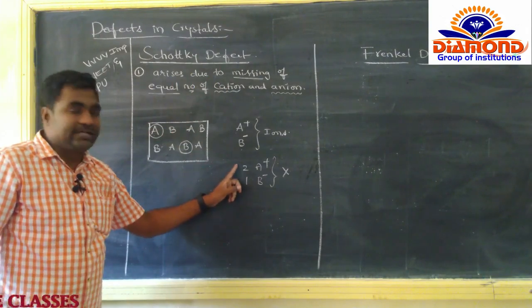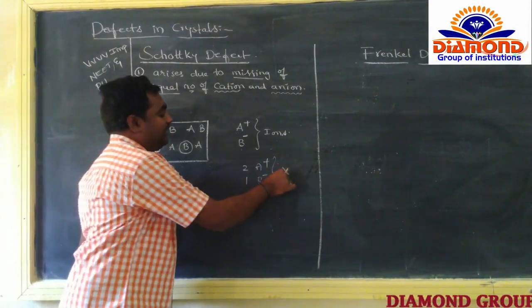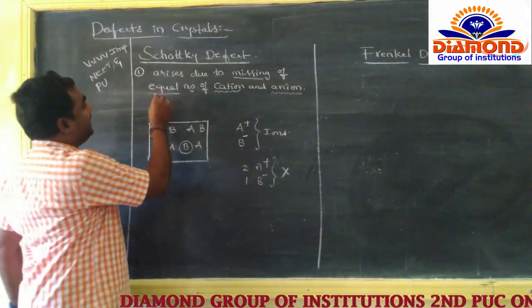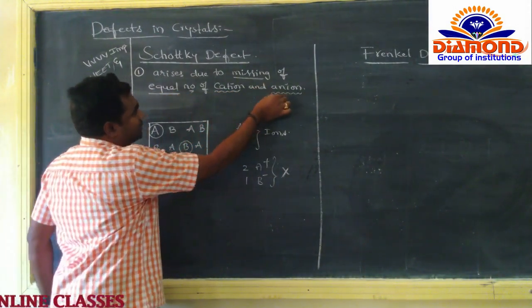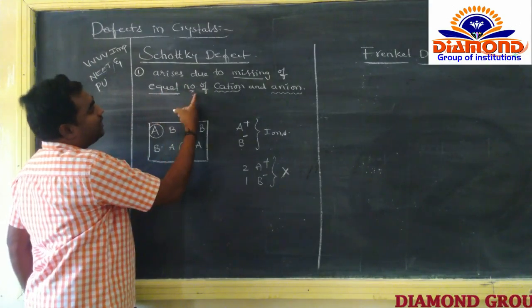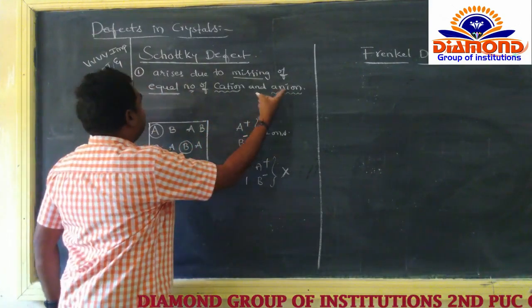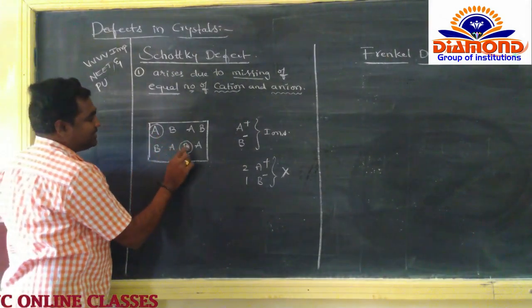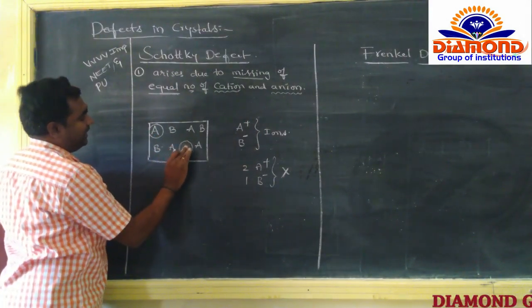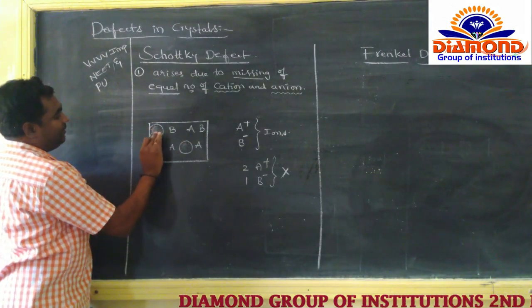If unequal number, we cannot get the Schottky defect. So A is missing and B is also missing.